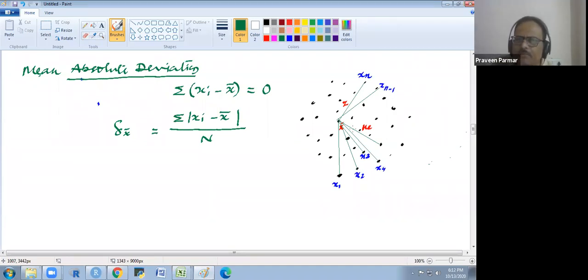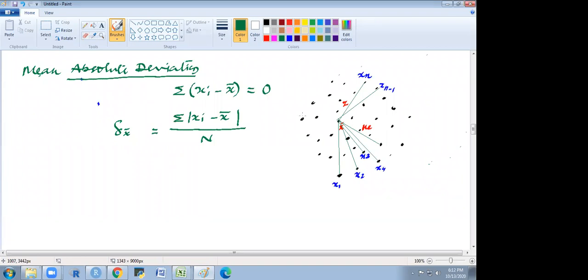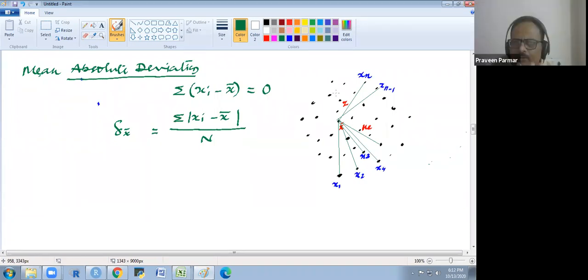If this mean absolute deviation is a higher value, it means the mean is not much reliable. The reliability of your central tendency depends on the deviation. How much do you have to rely on that central tendency?